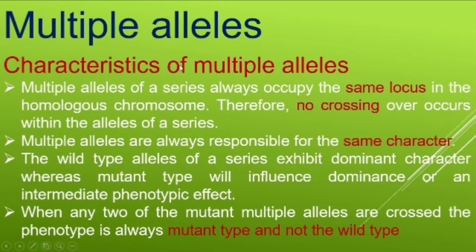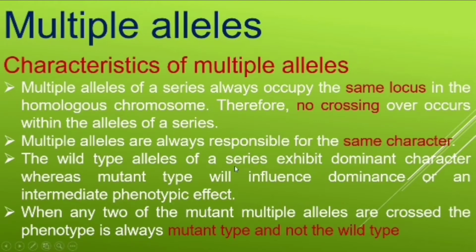So what are the characteristics of these multiple alleles? See, these multiple alleles are present on homologous chromosomes, but here no crossing over takes place, because they are at almost the same locus. So no recombination or crossing over will take place. The second point is they are always responsible for the same character. A group of alleles combine together and control the same character.